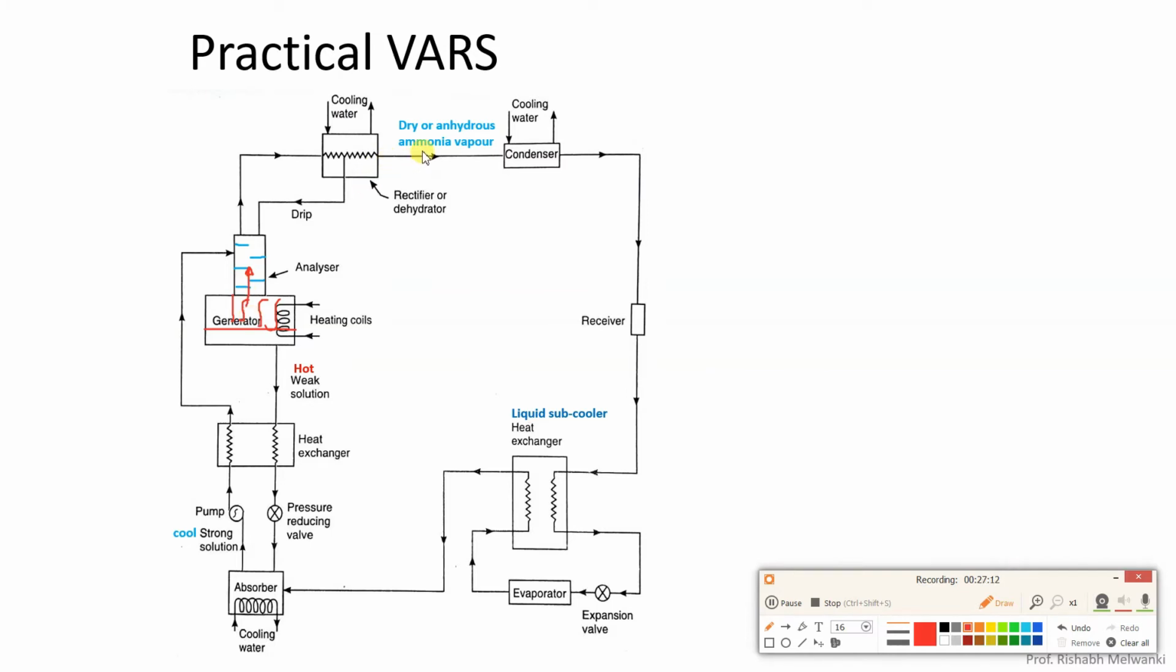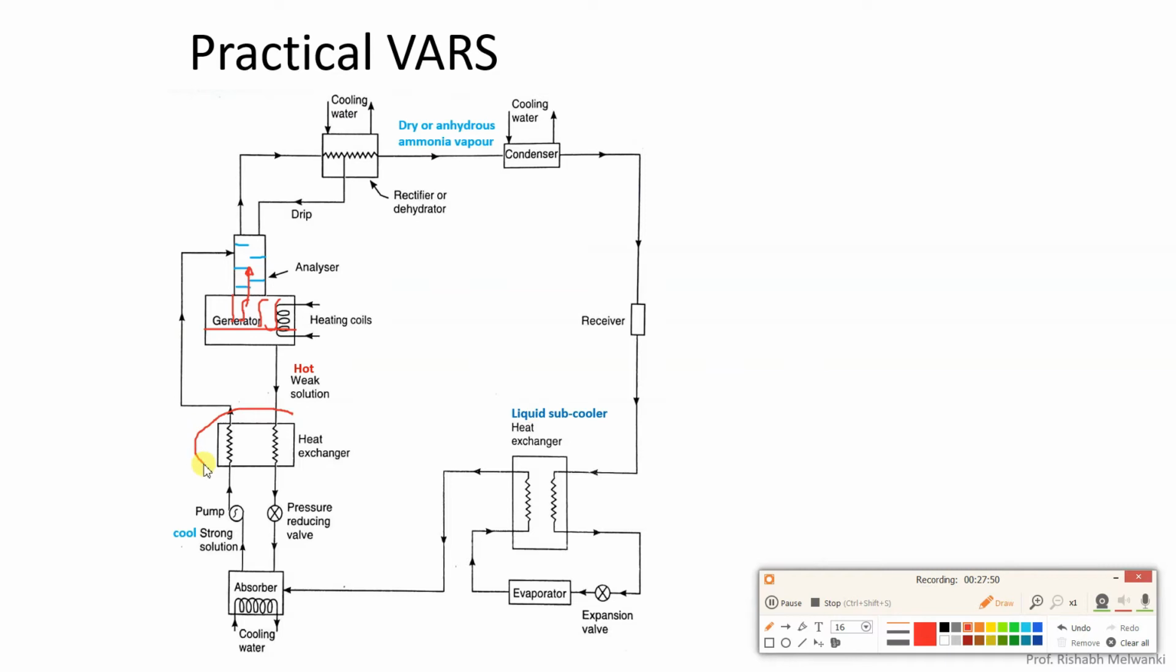Next, at the exit of the rectifier or dehydrator, we have dry or anhydrous ammonia vapor. Now we don't have moisture in the refrigerant. Because of that, during the expansion where pressure and temperature drop, this tube will not be choked. There will not be freezing of the water vapor or water, and because of that there will not be choking of the tube.